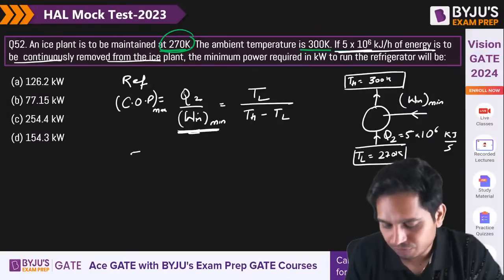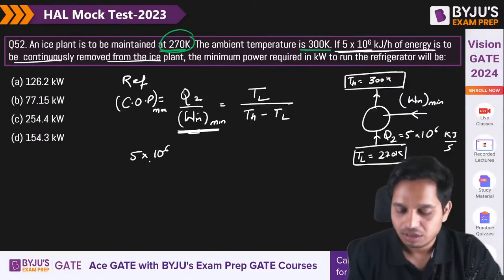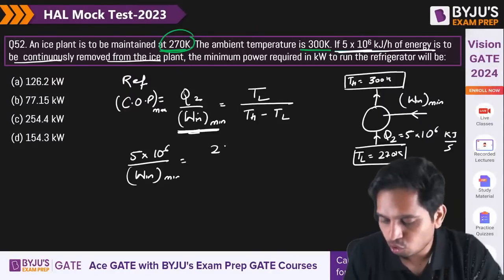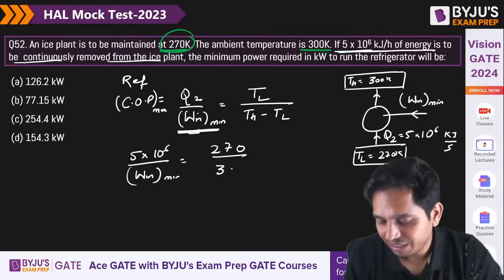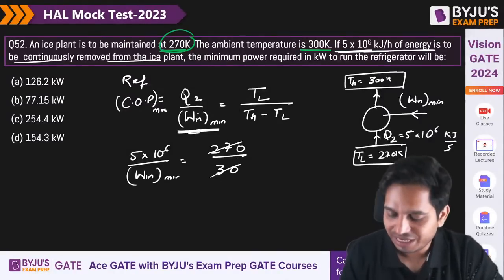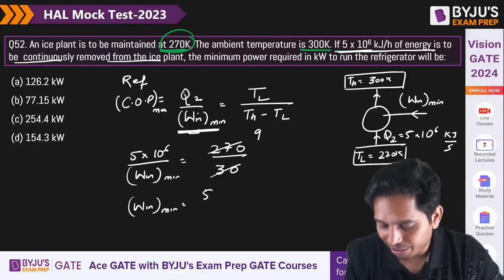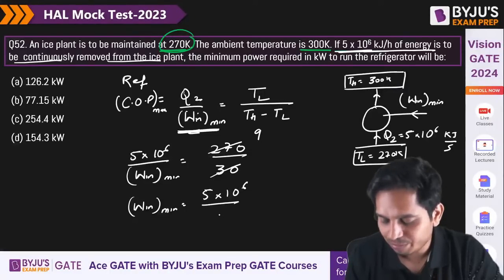So Q2 is 5 into 10 to the power 6, upon minimum work input, equals 270 by 30, which is basically 9. Work in minimum is 5 into 10 to the power 6 by 9.